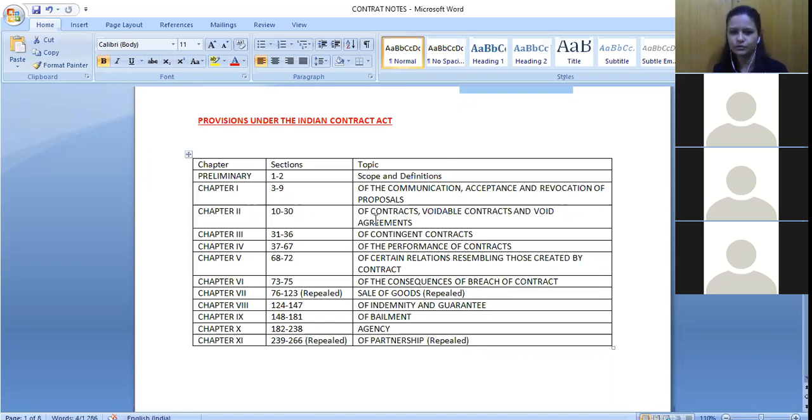You can go through this table, which in short mentions what the different chapters talk about. We have 9 different chapters and also a preliminary part, because 2 chapters have been repealed and we don't need to study those. Other parts we will study accordingly. Go through this list and try to remember whatever sections you can.